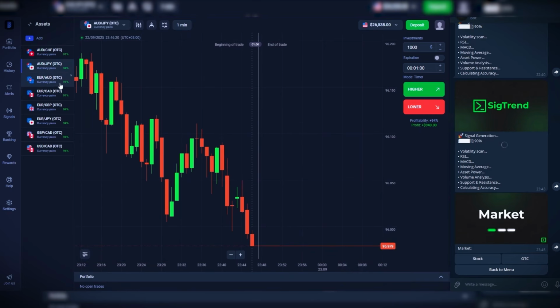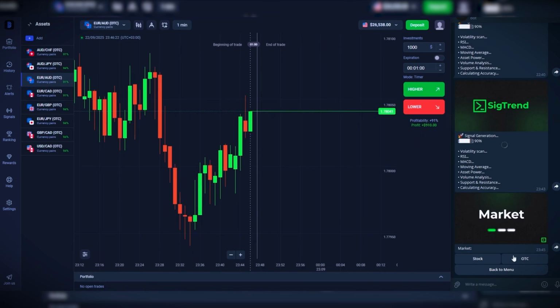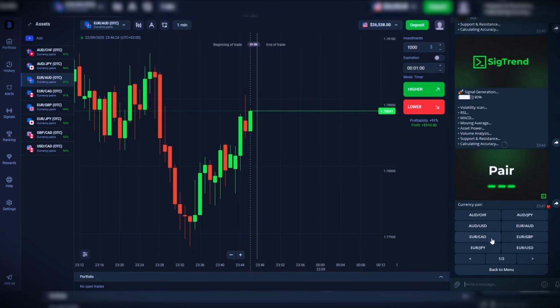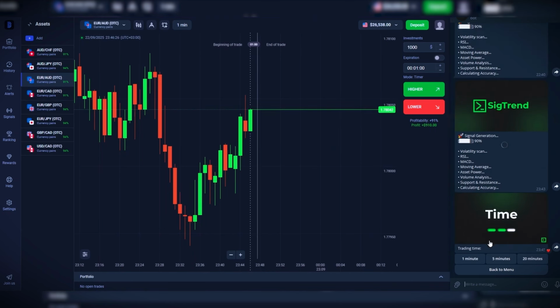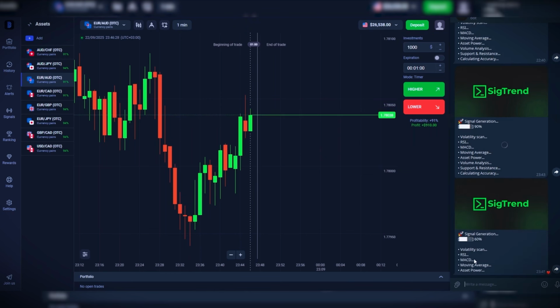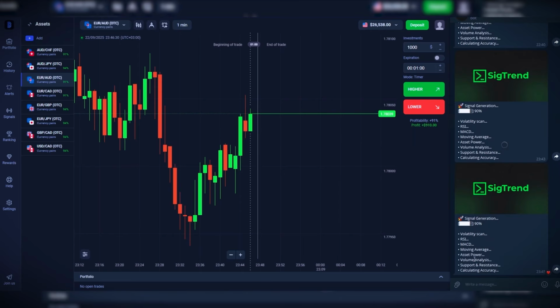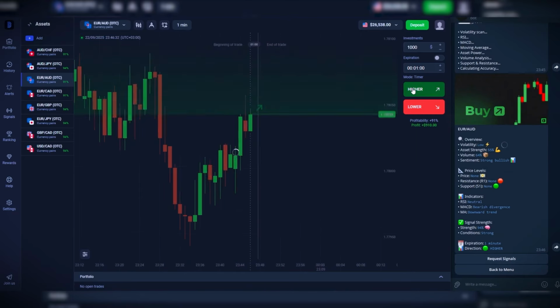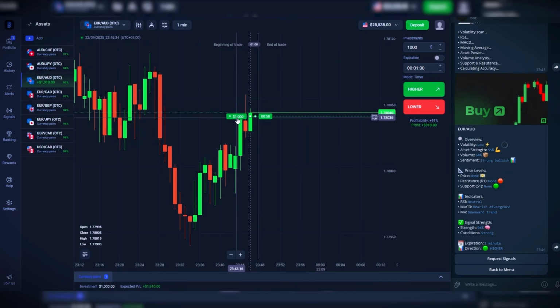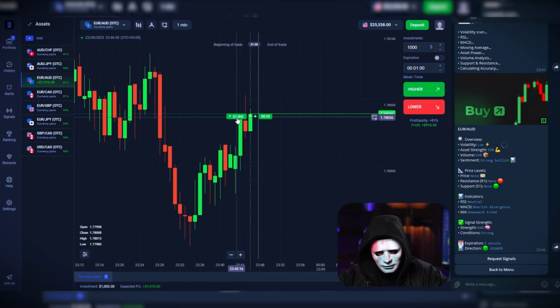That's why I just made another $1,940, which has been added to my balance. Let's get one more signal together so I can show you that it works absolutely with all the currency pairs that are built into it. The signal is being generated based on the analysis. It's loading. We need to wait a little bit for the artificial intelligence to process all of this. And now we're going long with $1,000. Also, I think all our trades today will be for $1,000 each.